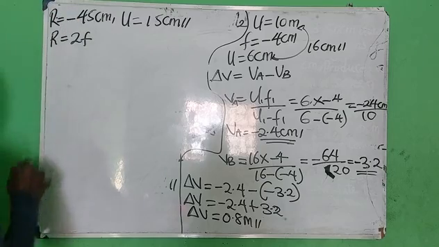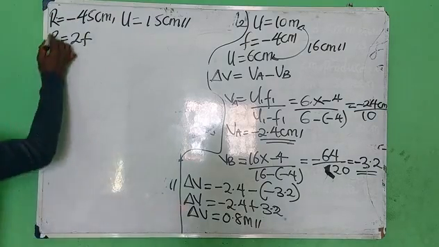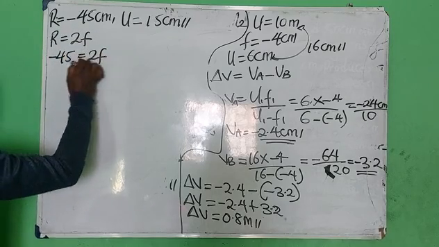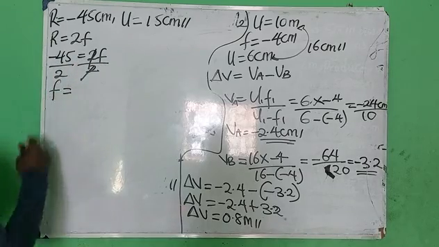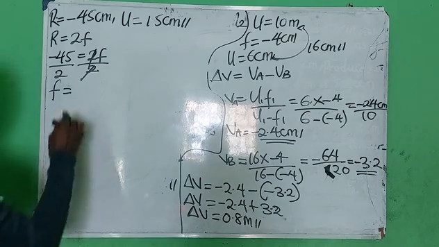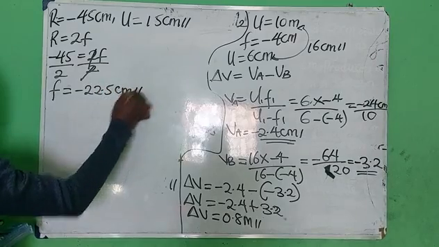Radius is minus 45, equals 2f. Divide both sides by 2, which means that f is equals 45 divided by 2, I'll have minus 22.5 centimeters.